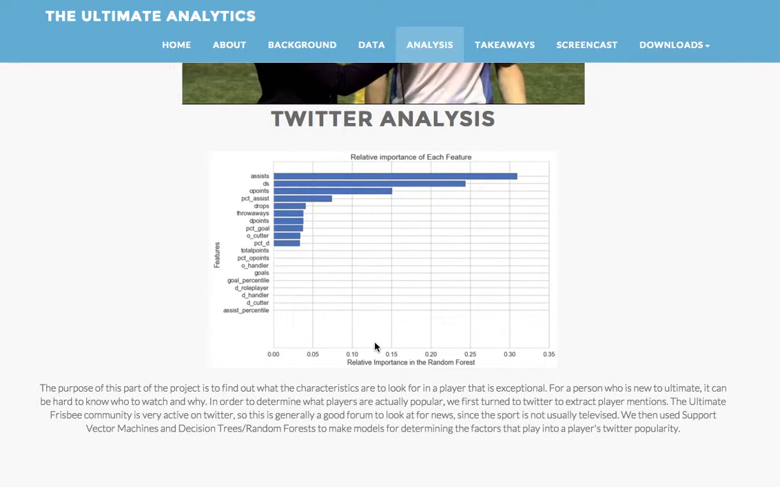Twitter analysis. We use Twitter player mentions to determine a player's popularity and to determine which characteristics make a player exceptional. We used support vector machines and decision trees with random forests and found that the number of assists and Ds, defensive plays, helped determine popularity.